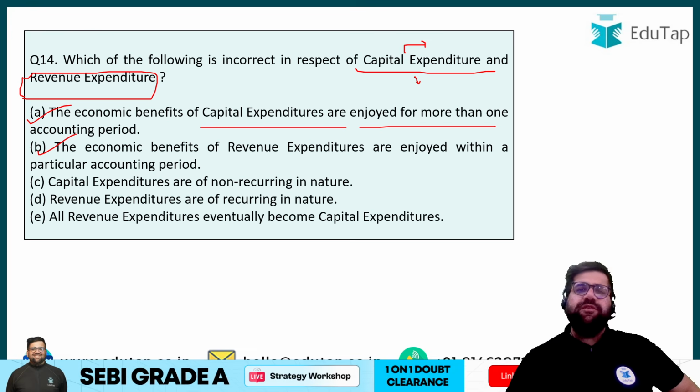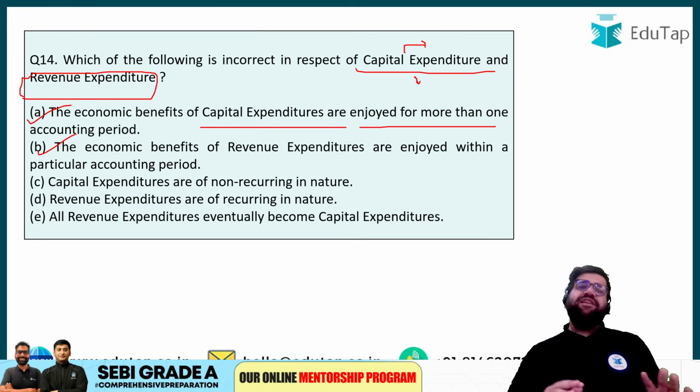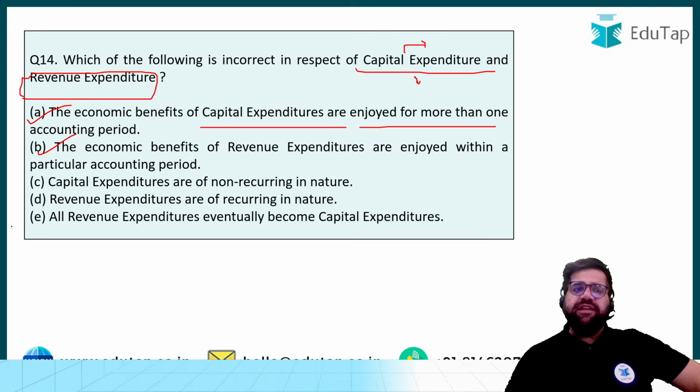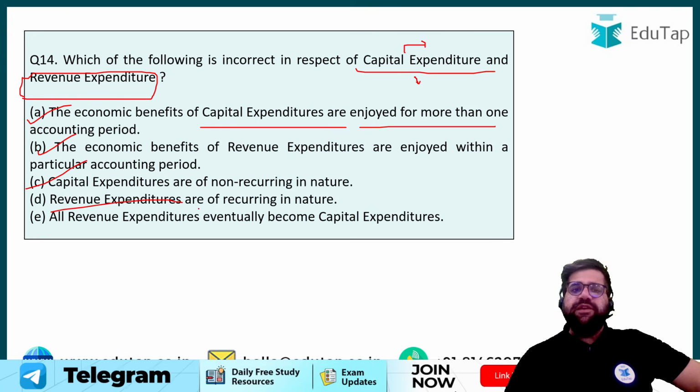If you just want to remember one thing, capital expenditure is one shot, it's not reoccurring in nature, whereas revenue expenditure is reoccurring. Capital expenditure are non-reoccurring. Yes, this statement is also correct. Revenue expenditure are reoccurring in nature. So this is also correct. So the question is asking you to identify the incorrect one. Now only option E is left.